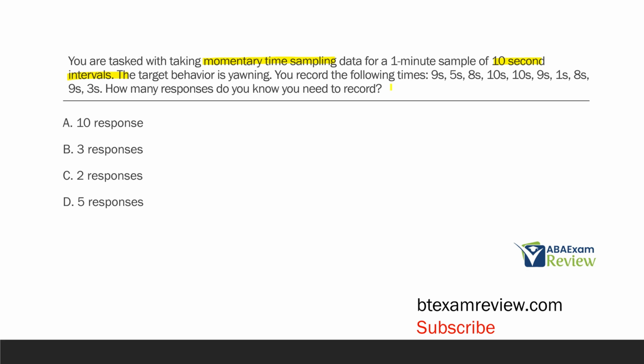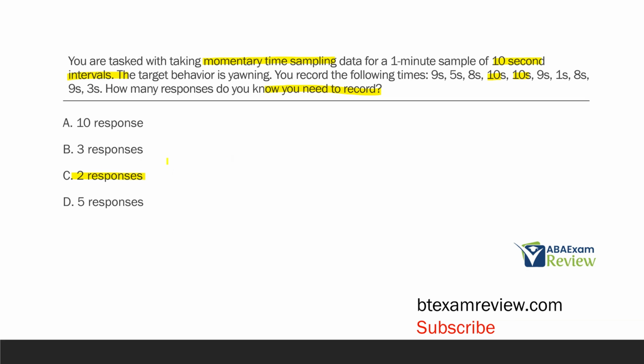So let's look at our times. Right, we have 9 seconds, 5 seconds, 8 seconds. That doesn't tell us anything about what's occurring at the very end of this interval. We know the behavior is occurring, but we're not sure when. However, if the behavior is occurring for 10 seconds, as it is here, then we know the behavior was occurring at the very end of the interval. And so we only have 2 data points here that last 10 seconds. So for sure, how many responses do we know we need to record? Well, it's only going to be 2.